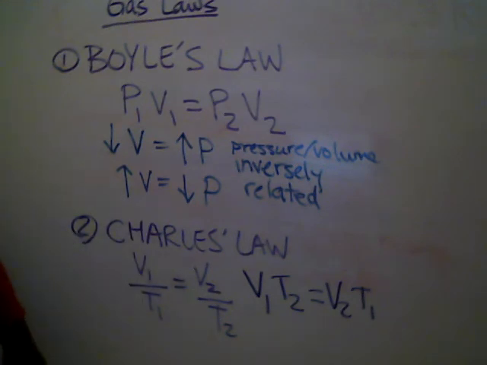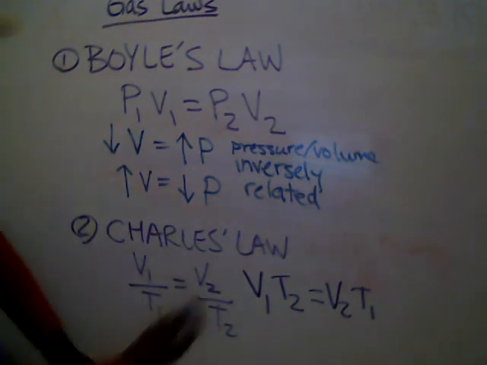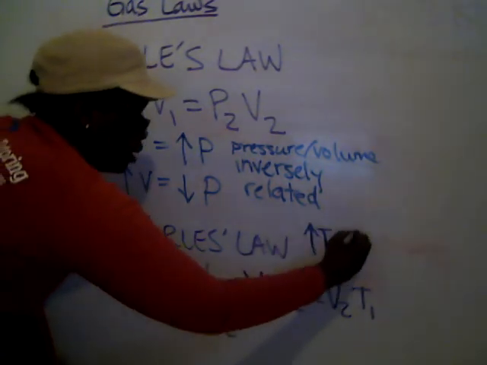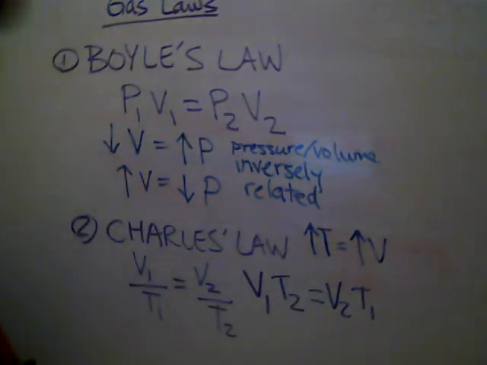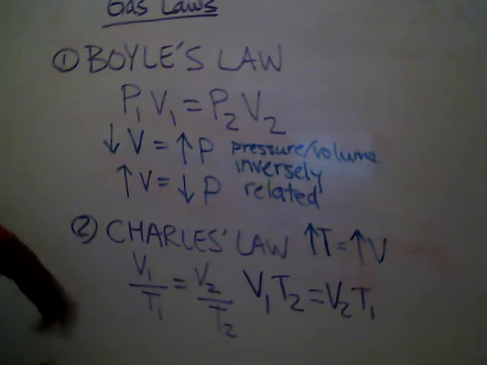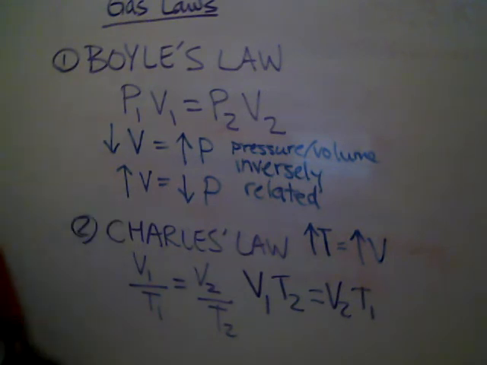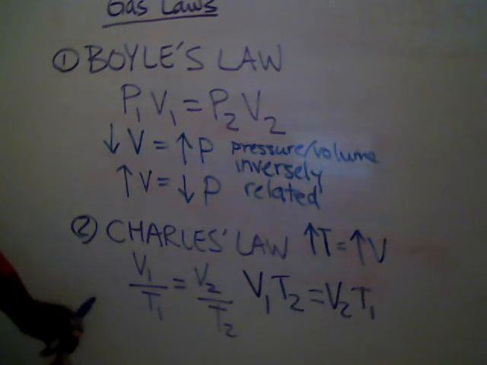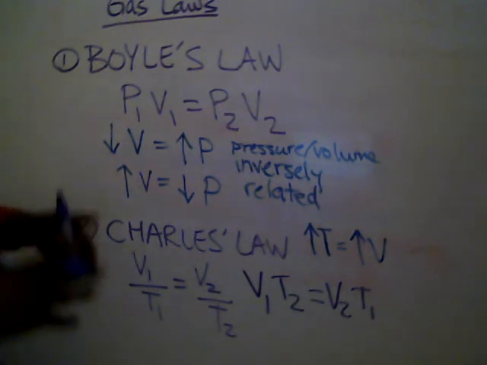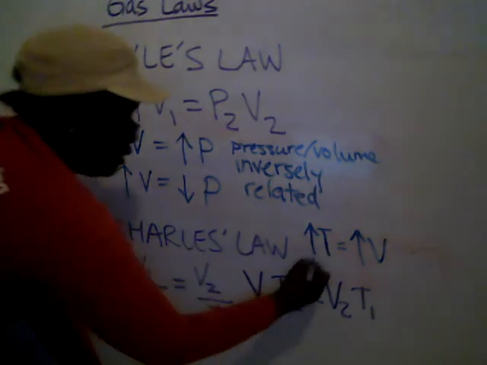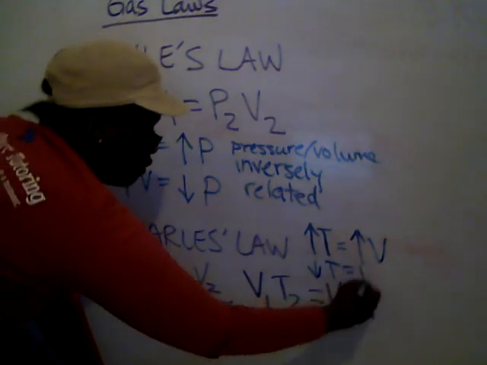What Charles says is that if you increase temperature, your volume will actually increase. If you imagine putting a marshmallow in the microwave, it actually will expand. The temperature will increase in the microwave, and because the marshmallow can expand, it will expand. Okay? The same thing is true if we bake things. As the temperature increases when we're baking a cake, the volume of the cake rises. And the same is true if we decrease temperature: the volume should decrease.